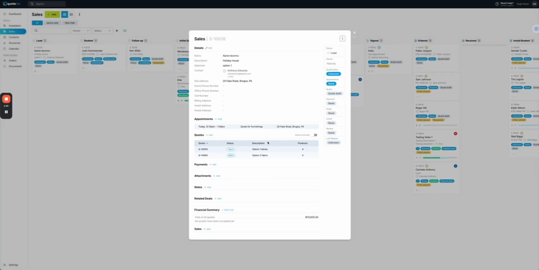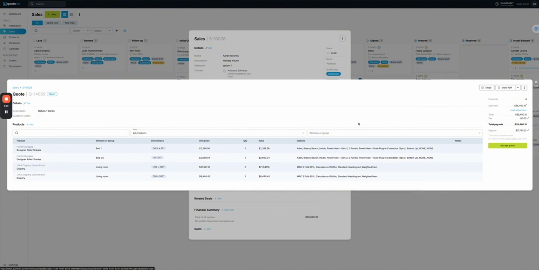But effectively, a deal can have as many quotes as you want and also as many accepted orders. So for example, if you had a customer that wanted multiple properties done in one go, you could have one deal for them, you could have different addresses for it, and then you had property 1, property 2, property 3, and actually accept them all and track them all as one linked job together.